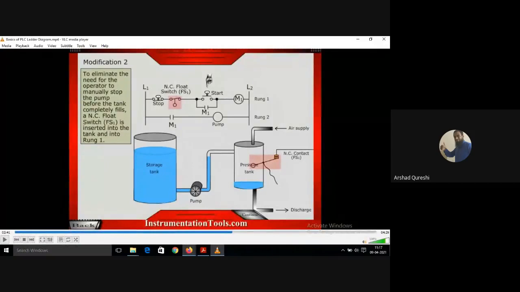So as soon as it gets filled completely, the normally closed contact will open and the pump will be off automatically. You don't have to press the stop button. So this is the next level of your automation. He has done that. Just observe this.